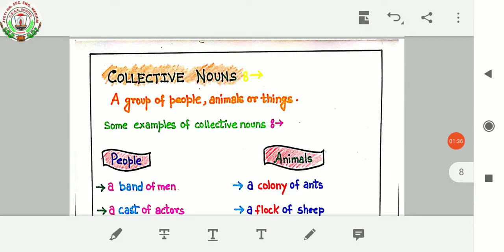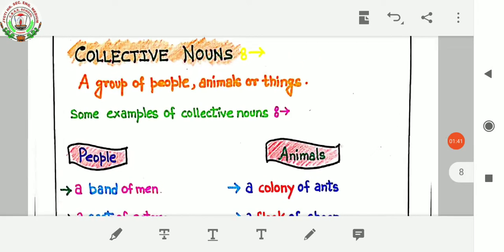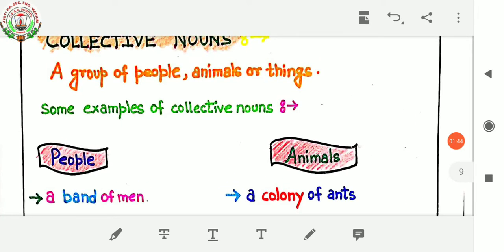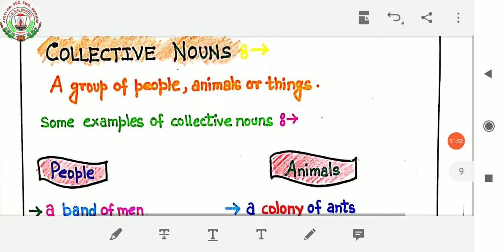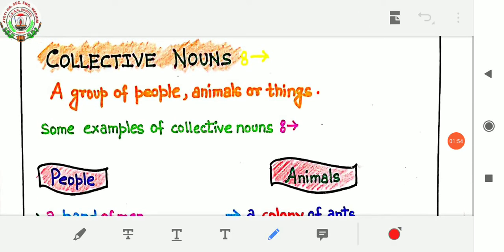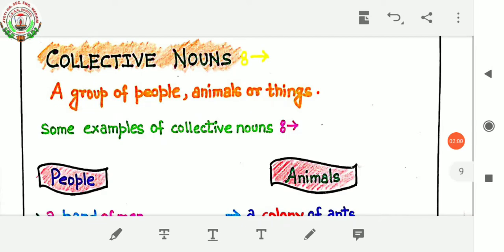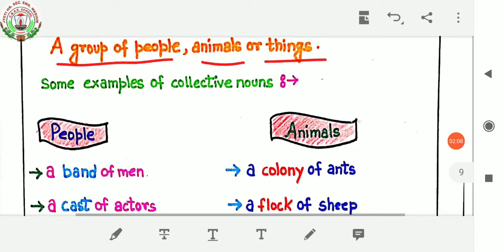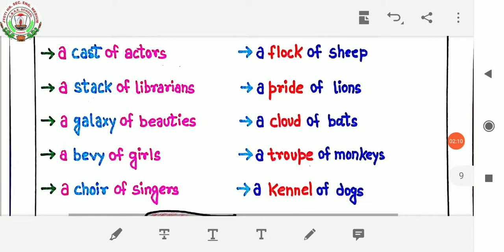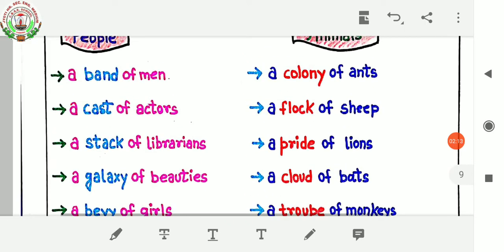So my dear children, today we are going to see some more examples related to collective nouns, like how we use them for people, how we use them for animals, how we use them for things. As you all know, a collective noun is a group of people, animals or things. So my dear children, today we are going to see some of the examples of collective noun, how we have to use them for people, animals and things. So let's have a look.